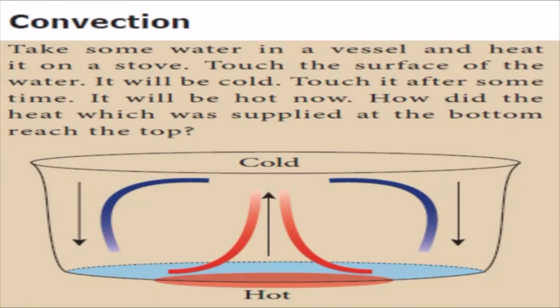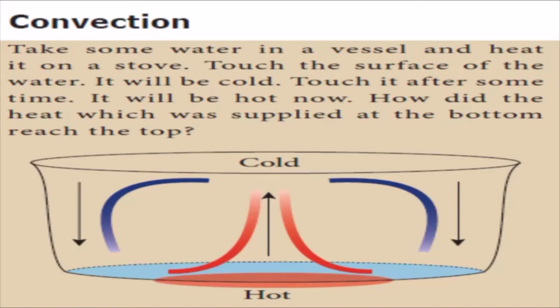Convection. Take some water in a vessel and heat it on a stove. Touch the surface of the water, it will be cold. Touch it after some time, it would be hot now. How did heat which was supplied at the bottom reach the top?